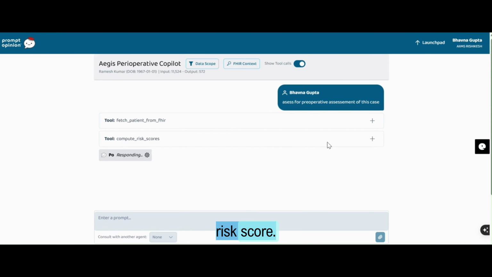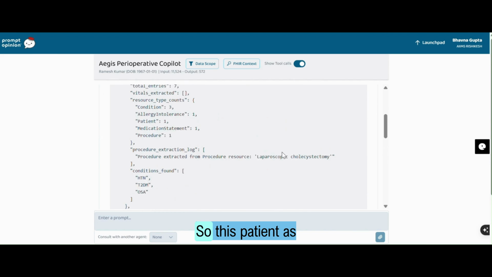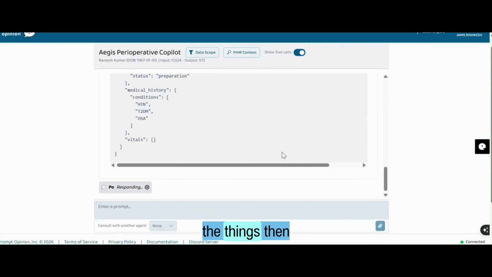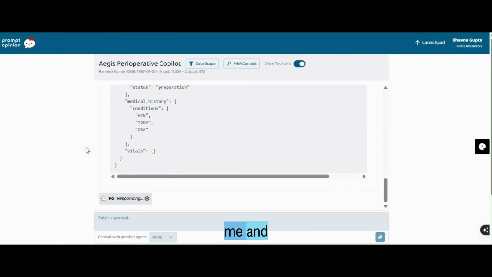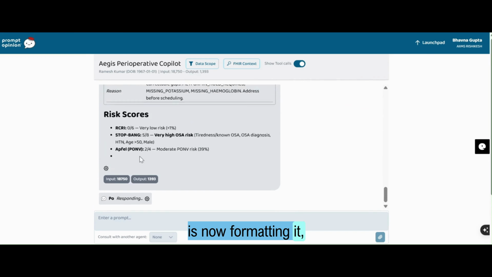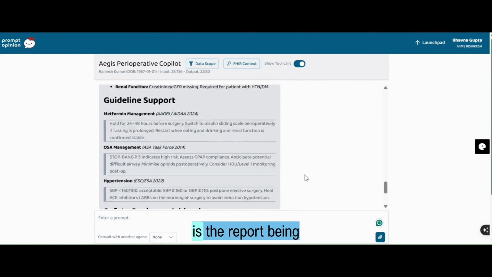It is computing the risk score. This patient, as you can see, has a few comorbidities. It is generating everything, then responding to me. It is also fetching the guidelines. It is not just providing me fluff, it is working through proper guidelines. And it is now formatting the report for me. Let's see what report has been generated.